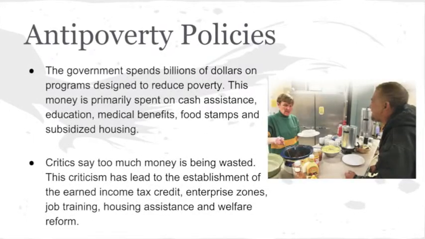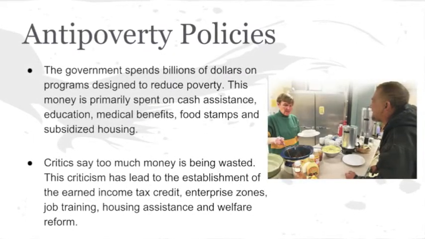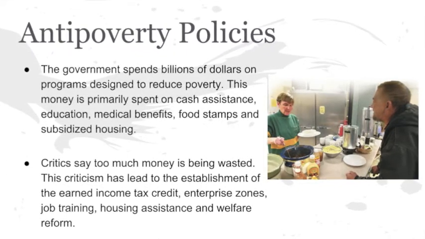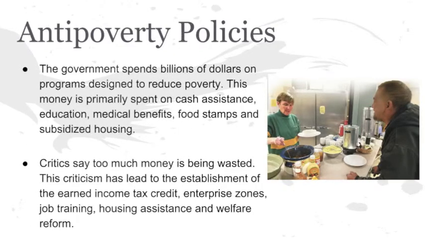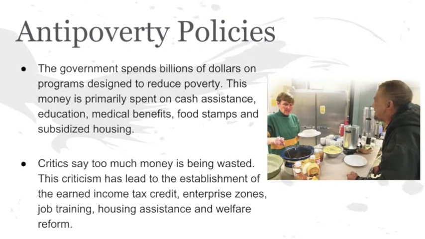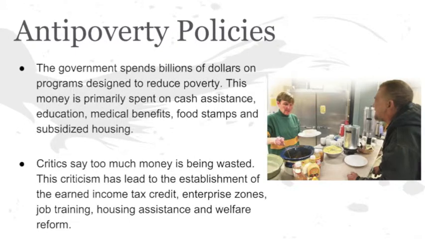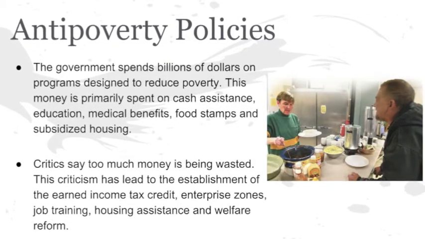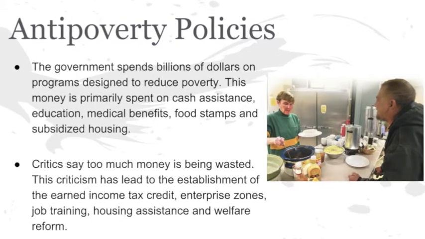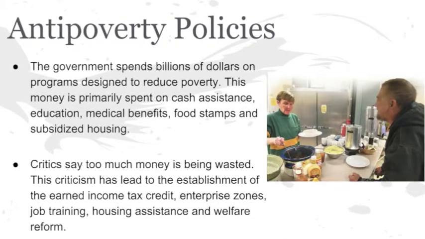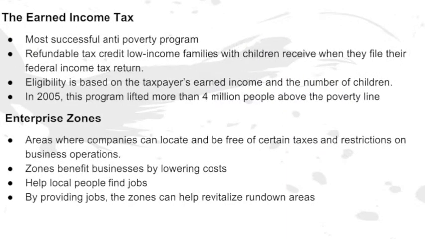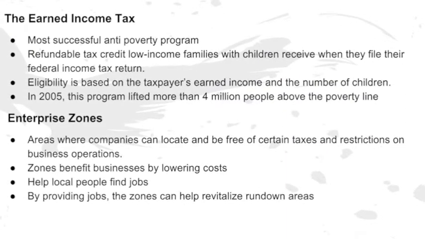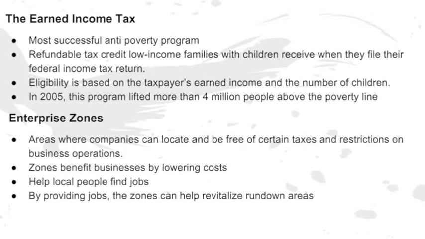The government spends billions of dollars on programs designed to reduce poverty each year. This money is primarily spent on cash assistance, education, medical benefits, food stamps, and subsidized housing. Critics say too much money is being wasted on these programs. This criticism has led to the establishment of the Earned Income Tax, enterprise zones, job training, housing assistance, and welfare reform. The Earned Income Tax is a refundable tax credit low-income families with children receive when they file their federal income tax return.